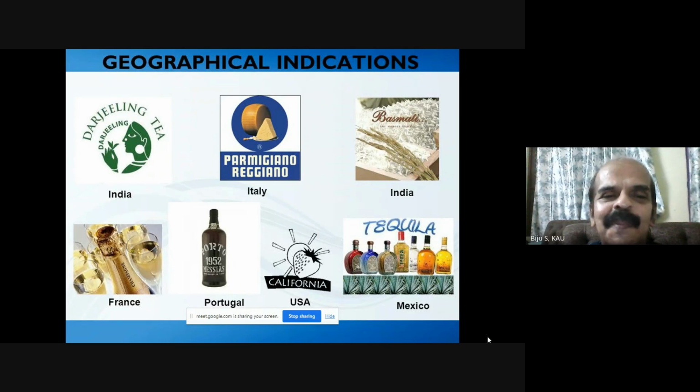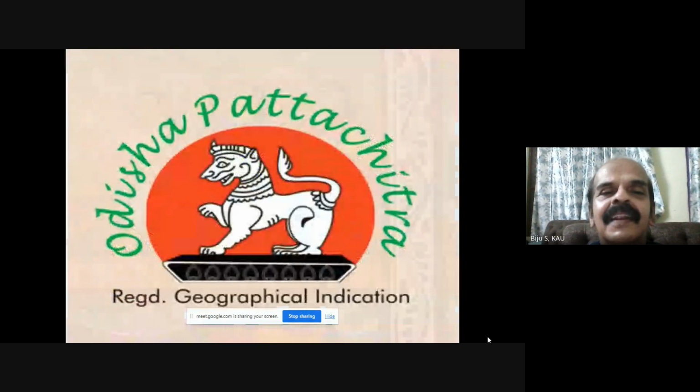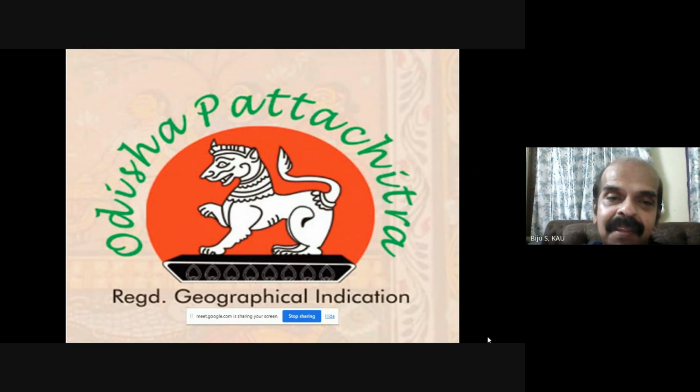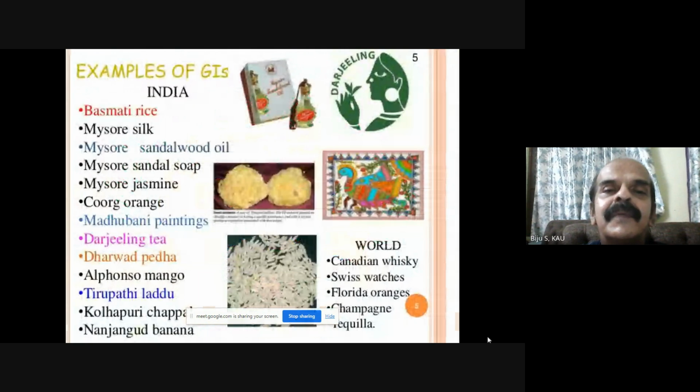You can see how much India will be performing just by having that legacy. Without that legacy, we would not be performing so well. So this is what we share. Something related to textiles, then basmati rice, Mysore silk, Mysore sandalwood oil, Mysore sandal soap, Mysore jasmine, Coorg orange, Madhubani paintings.